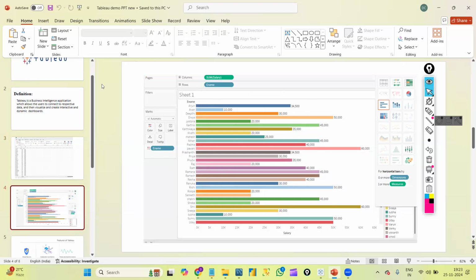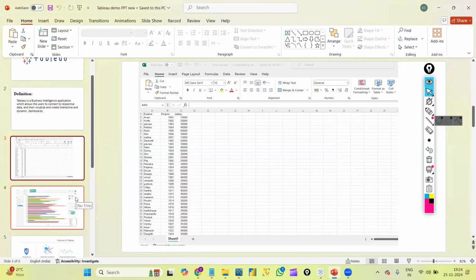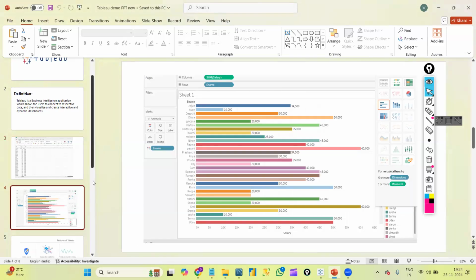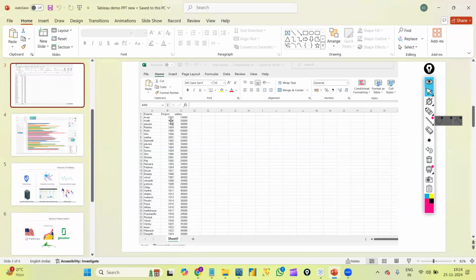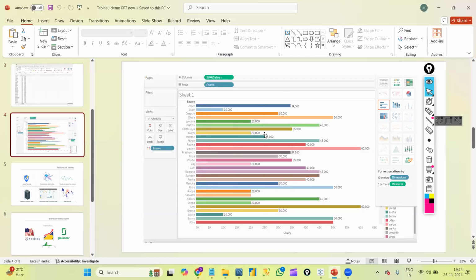This is a screenshot of a bar graph in Tableau, correct? We can analyze very easily by seeing this picture instead of this picture. That is the importance of Tableau, right? Because we can analyze the data very easily. We will just connect to the data. This graph I got by connecting to this Excel file only, correct? So we will connect to the data and create some graphs so that we can analyze the data very easily. That is first of all the importance of Tableau, right?